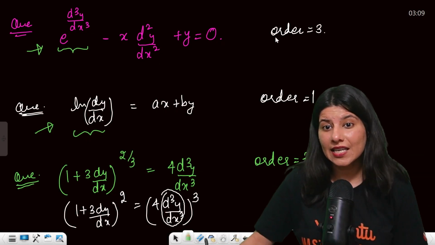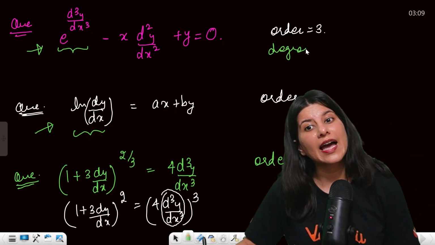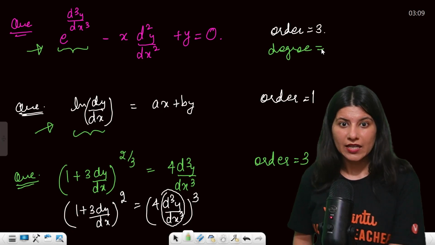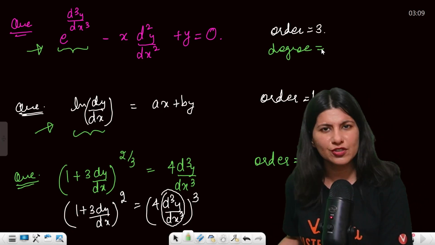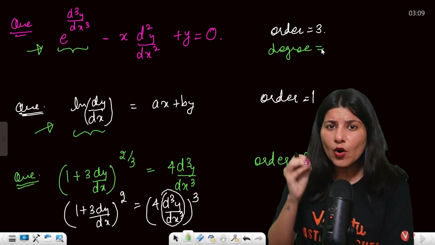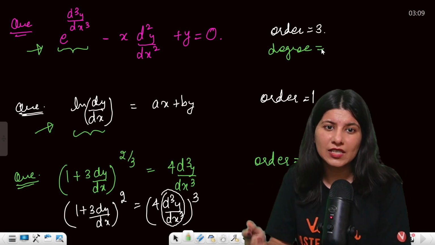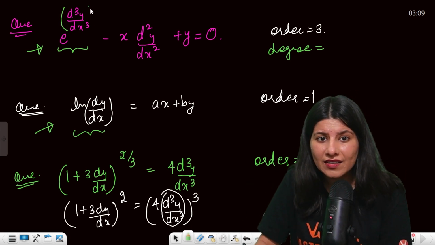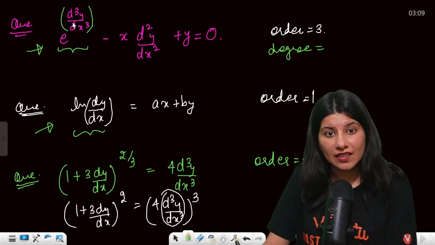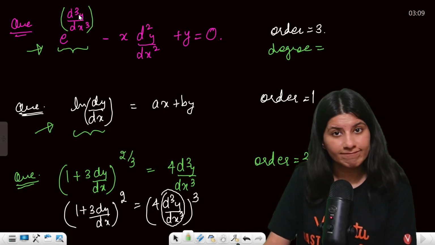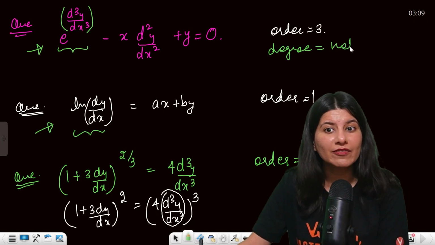Now in this case, there is a catch. Understand, your third differential coefficient, or any differential coefficient for that matter, cannot be inside any function. So here, because the third differential coefficient is inside the exponential function, the degree will be not defined.